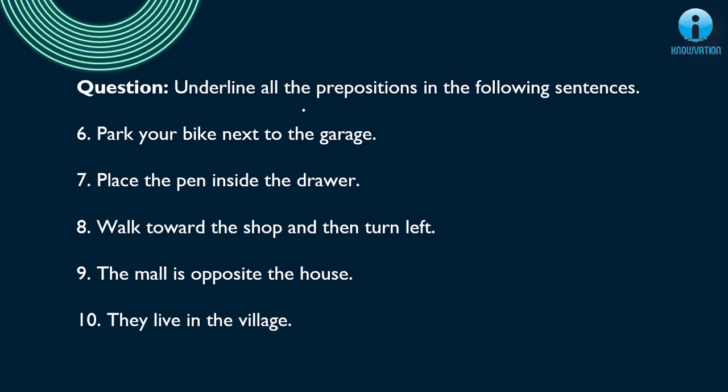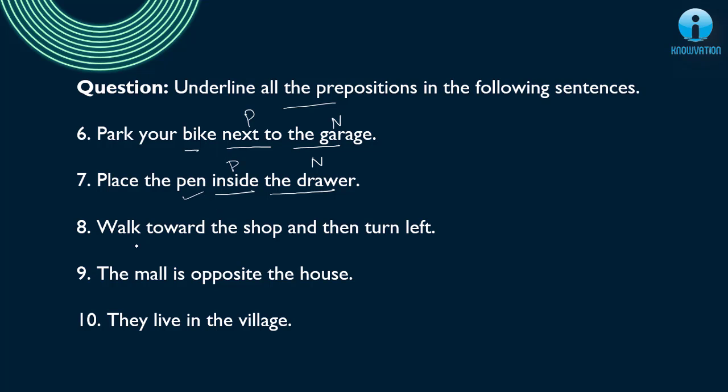So now friends, again we'll be underlining the prepositions. So let's start. First is park your bike next to the garage. So here the garage is my noun, and next to is the preposition which is showing the garage's relationship with the bike. Hence next to will be my preposition. Next, place the pen inside the drawer. So the drawer will be the noun here, and inside will be my preposition which is showing the relationship or the place where the pen will be kept.